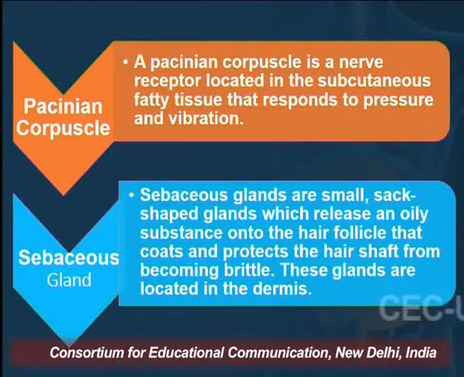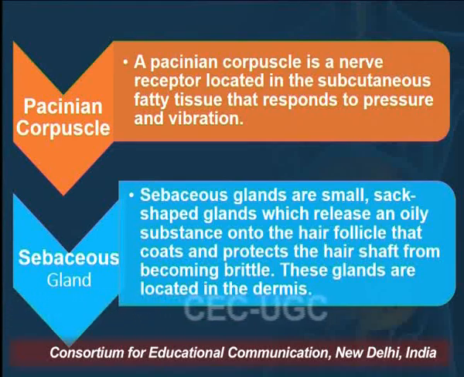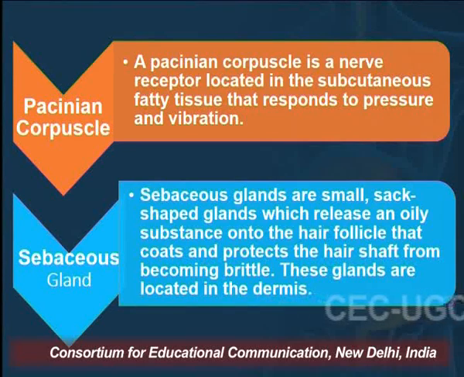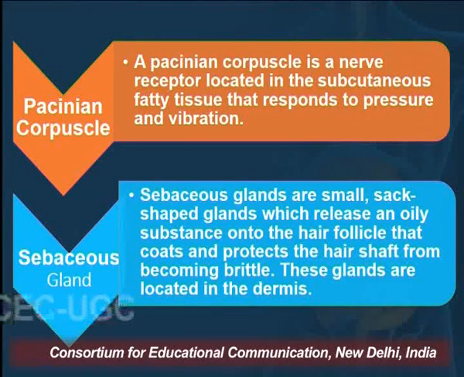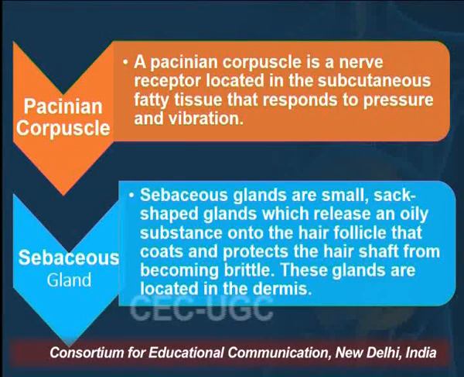The Pacinian corpuscle is a nerve receptor located in the subcutaneous fatty tissue that responds to pressure and vibration. Then sebaceous glands are small sac-shaped glands which release an oily substance onto the hair follicle that protects the hair shaft from becoming brittle.